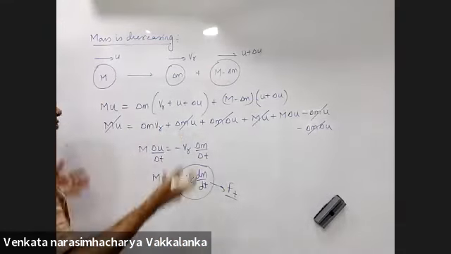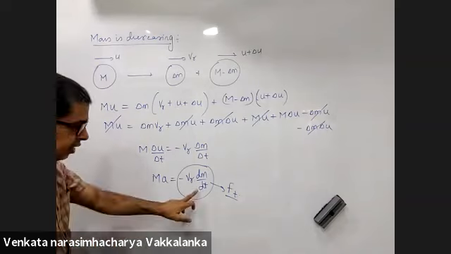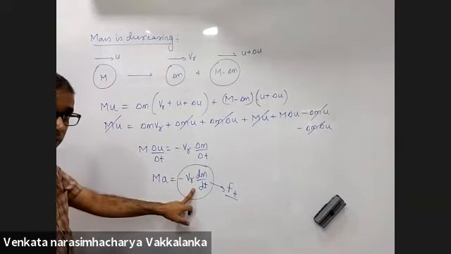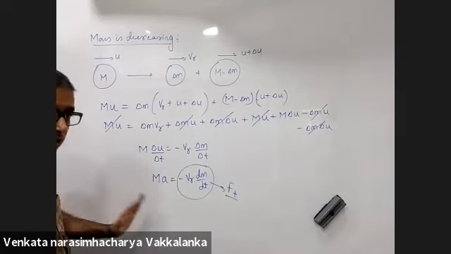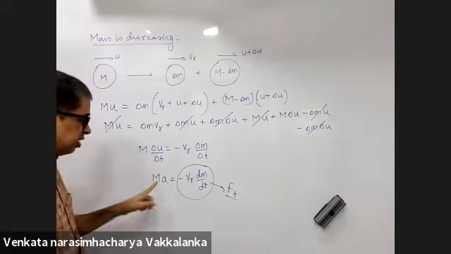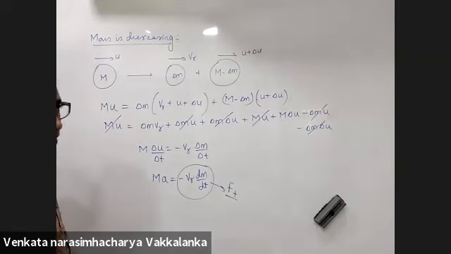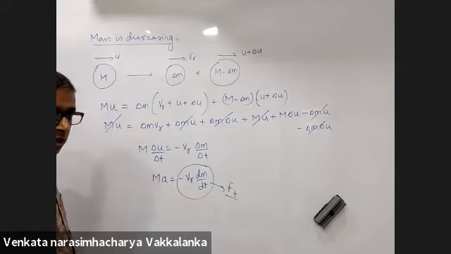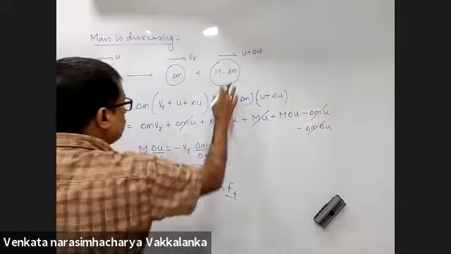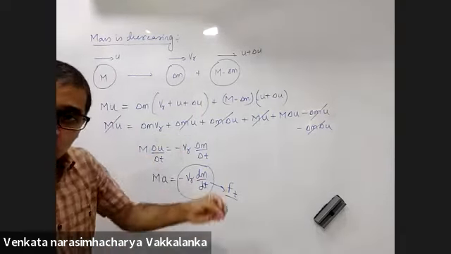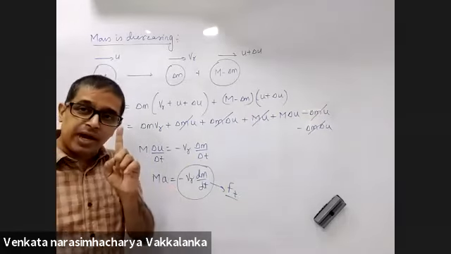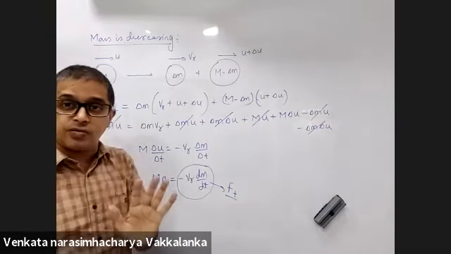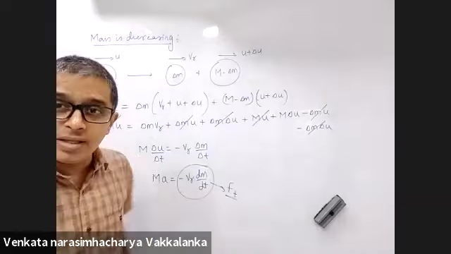Here there is no other force acting. Hence you are left with only thrust force, equated to mass into acceleration. Suppose there are n number of forces acting on it, along with all the existing forces, add one more force called thrust force. And remember the sign.